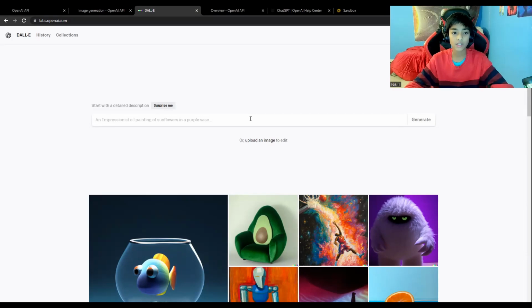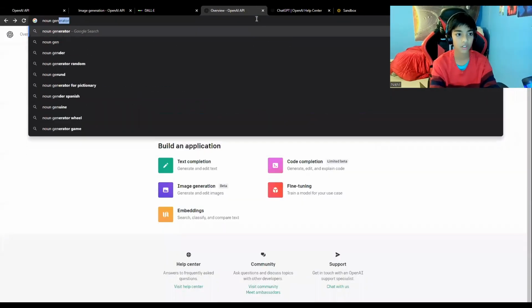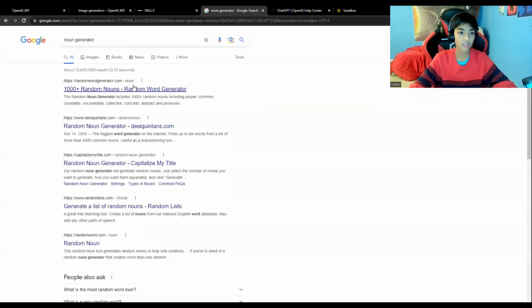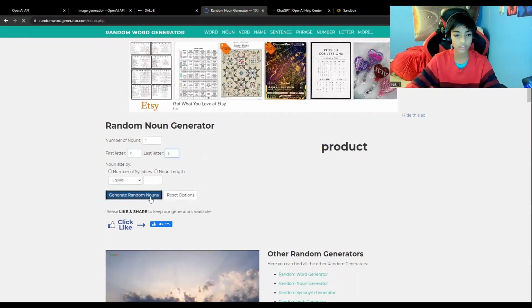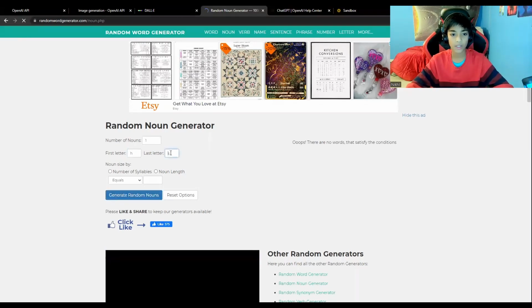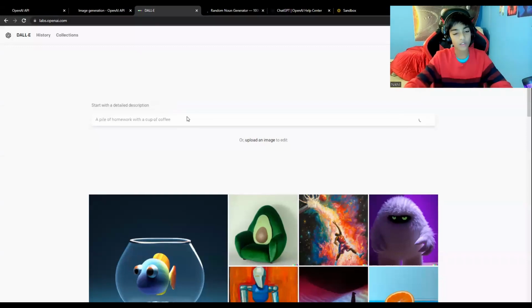So let's say something random. Let's search up noun generator. Okay, all right, let's just get a random noun. All right, so H and S, random nouns. Oh my God, I'm making this very hard. Homework, okay, homework. A pile of homework with a cup of coffee. It might not even get this.